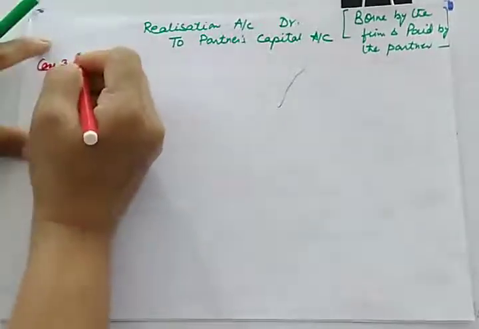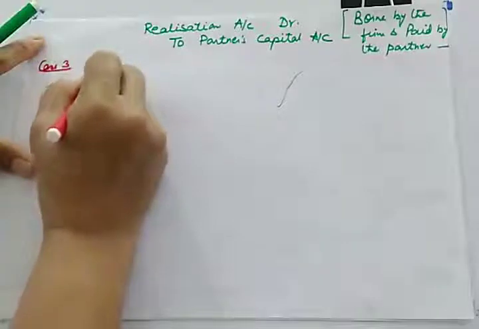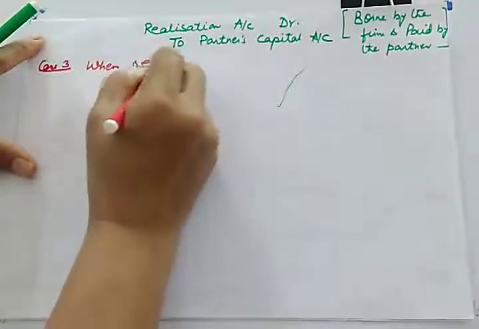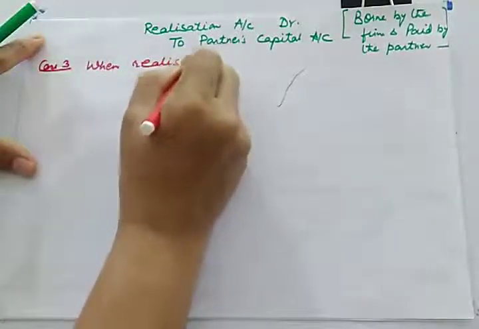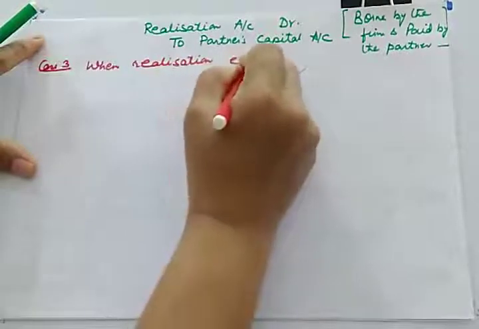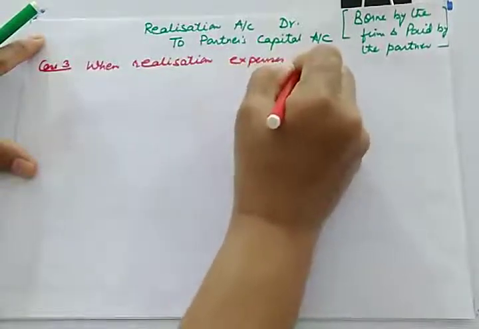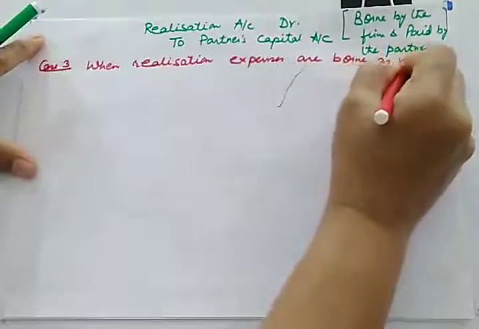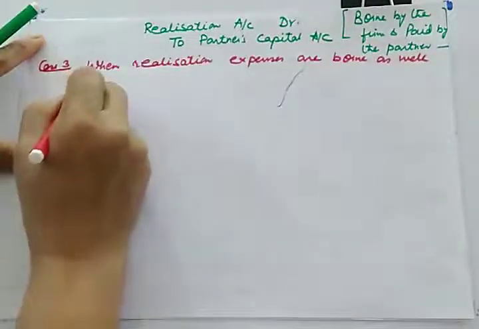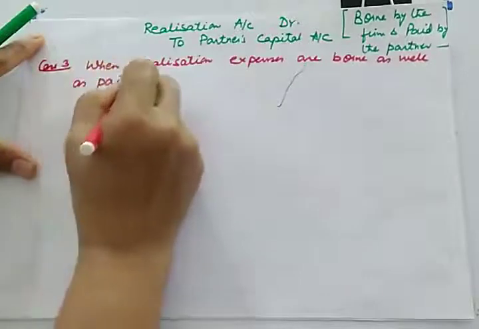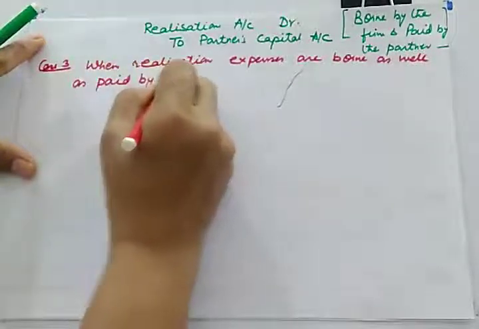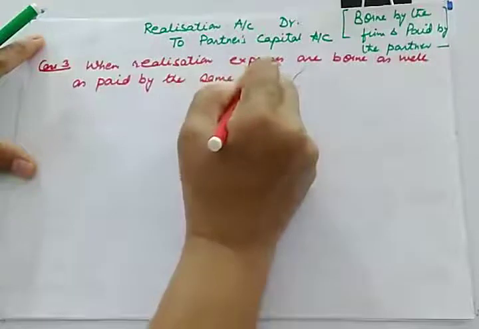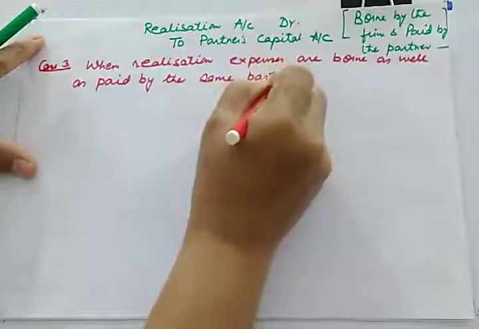When realization expenses are borne as well as paid by the same partner.